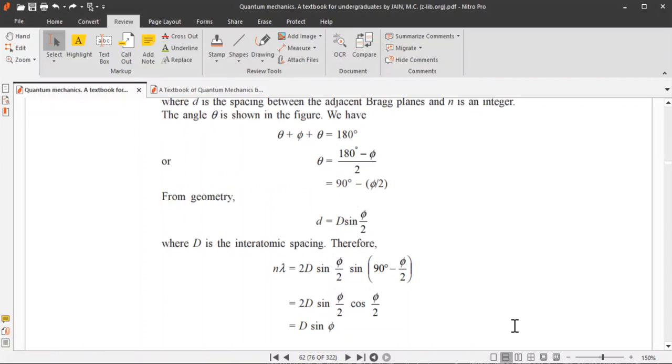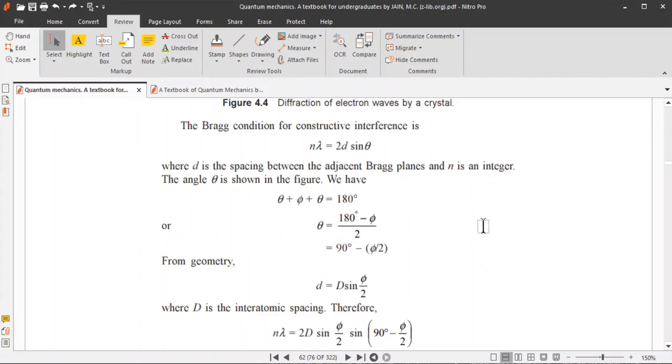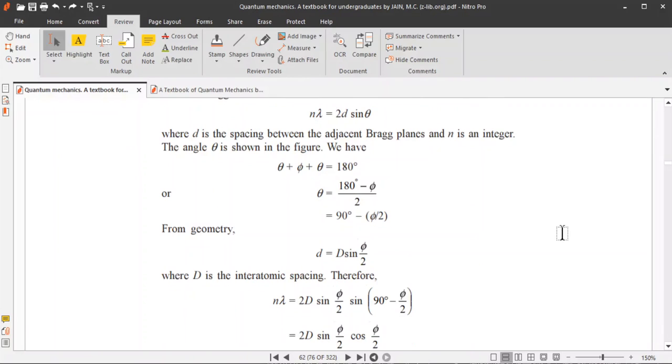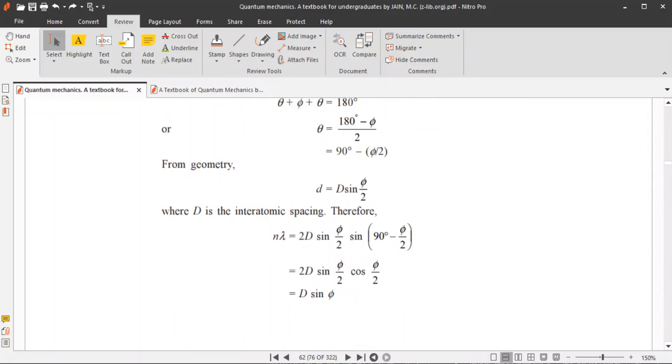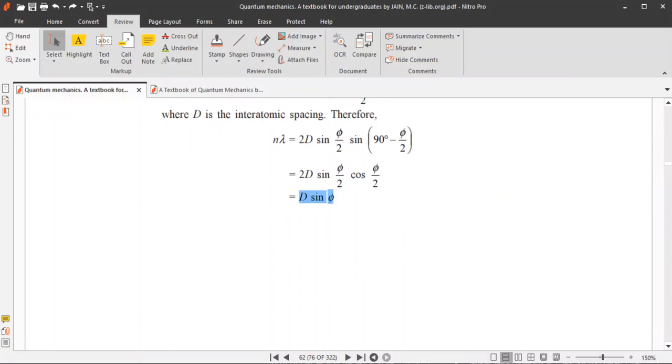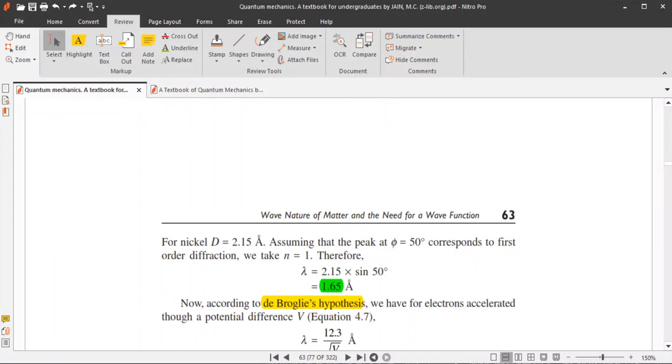Now from this relation, that is n lambda equals 2d sine theta, we can write n lambda is equal to 2d into sine theta, that is sine of (90 minus phi by 2). So n lambda is equal to ultimately D sine phi. Now for nickel, capital D is equal to 2.15 angstrom.